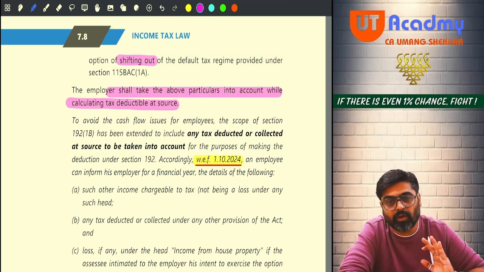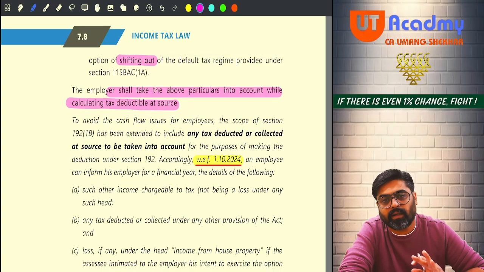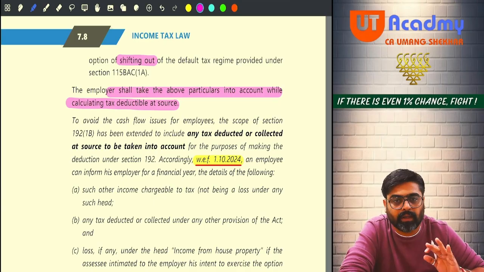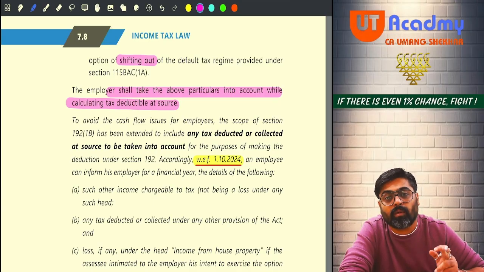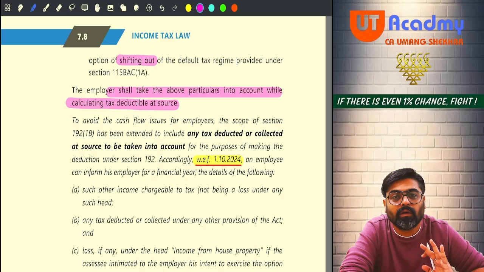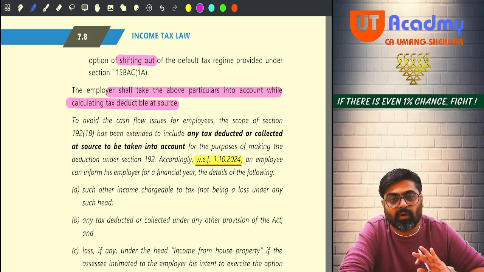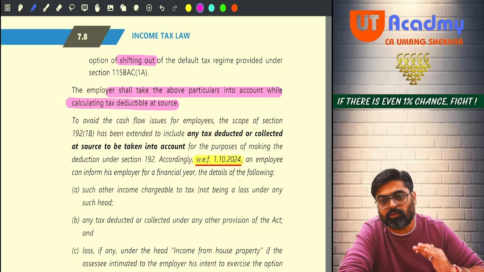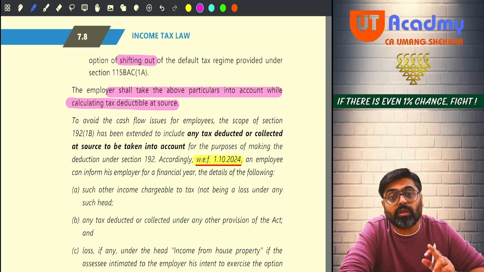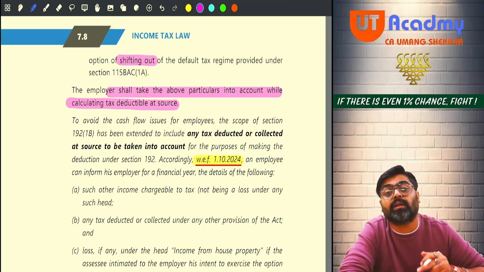So in the month of February or March, every employer will circulate a declaration form asking if you have any other incomes or house property loss. House property loss we are asking from those assessees who are shifting out, who have told us that they are shifting out, yes or no? Because for the persons who are not shifting out, house property loss is not allowed as a set off. Everyone understanding? So those employees who have shifted out can show their house property loss also to us, and also the TDS which got deducted under other sections.